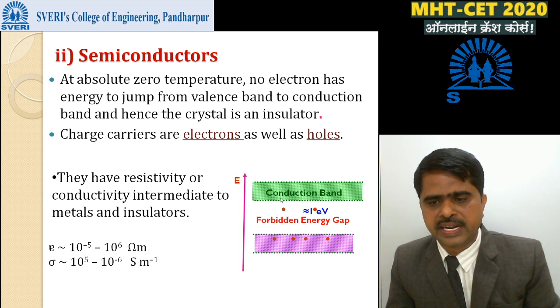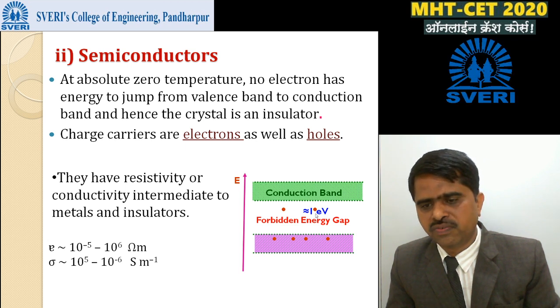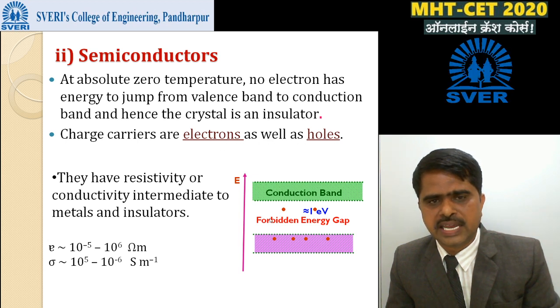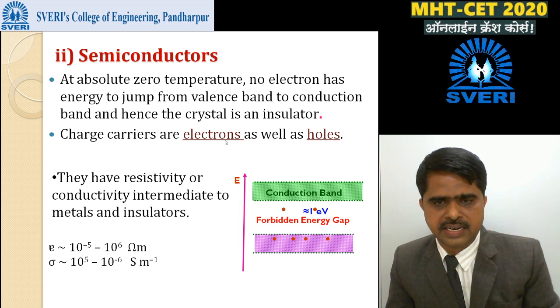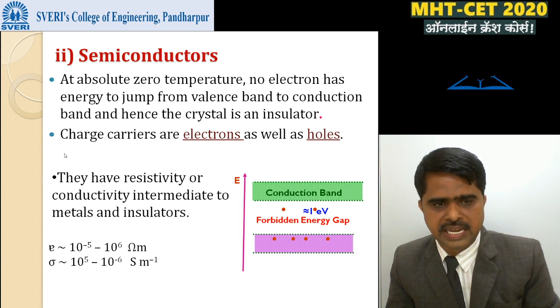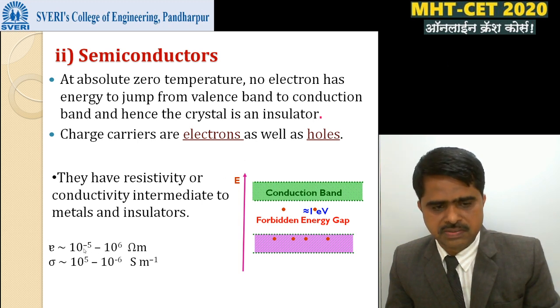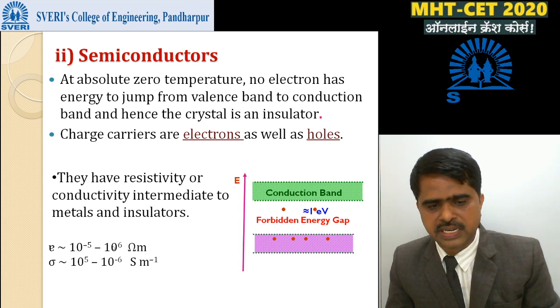Okay, once again, the specific points. First, the forbidden gap is small, of the order of 1 electron volt. Second, charge carriers are electrons and holes. Then conductivity lies between insulators and good conductors, or resistivity lies between insulators and good conductors. Resistivity is of the order of 10 raised to minus 5 to 10 raised to 6 ohm meter.